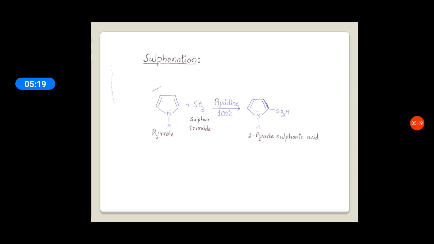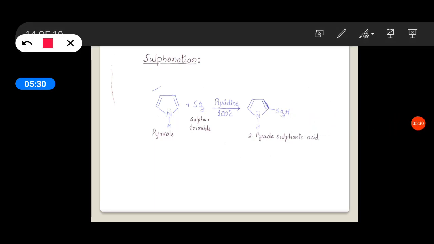Sulfuric acid, being a strong acid, reacts with the lone pair electrons of nitrogen; the nitrogen picks up the H plus of sulfuric acid and forms an NH bond and becomes positive. So it reacts with the acid and gives a salt.